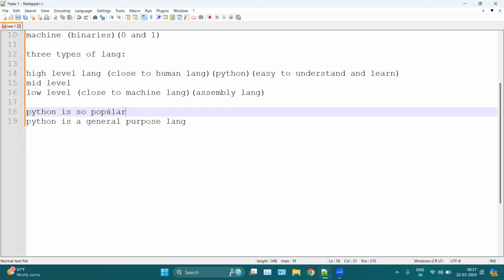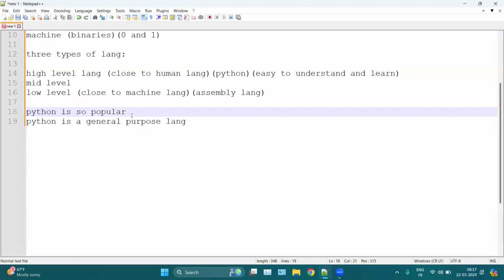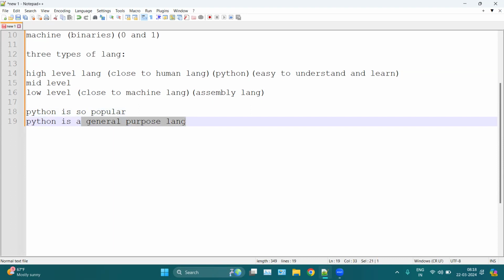We can use Python in every domain, like data science, machine learning, cybersecurity, and almost every domain. Python has many use cases. You can use it in automation, web development, application development, anywhere, because Python is a general purpose language.